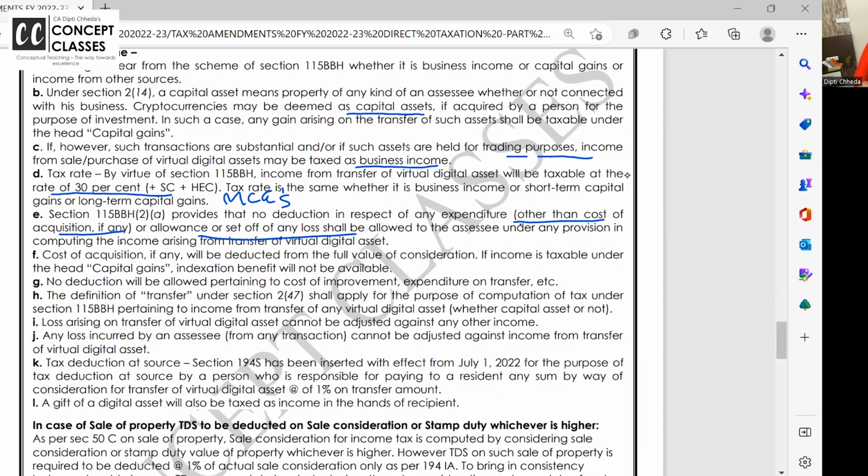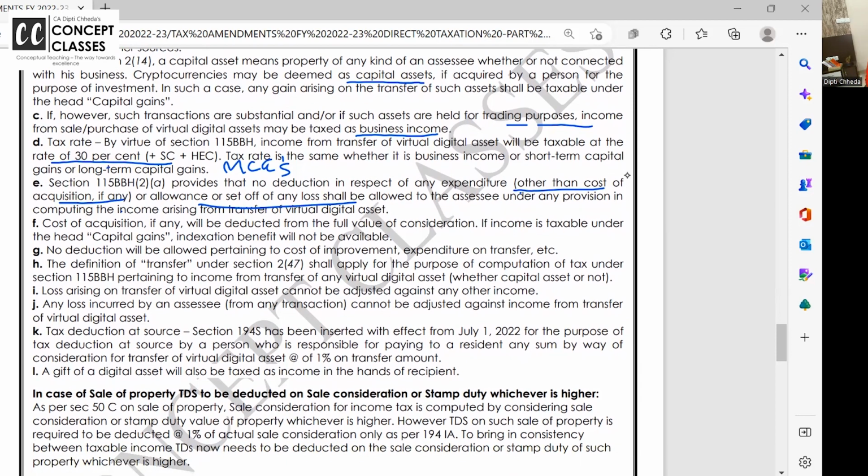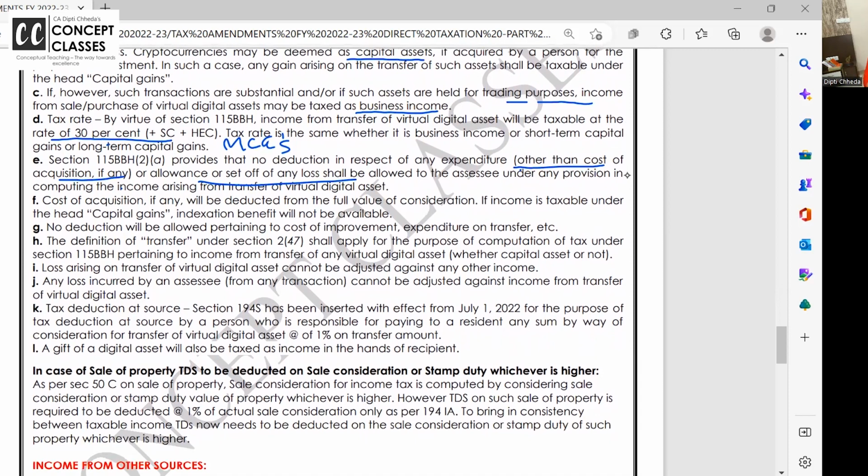Lottery income, how is it taxable? Flat 30%. Can you say I am a housewife, I got lottery of 5 lakh, at least give me 2.5 lakh basic exemption? No. Can you set off your business losses? No. Can you say KBC mein prize to laga, but from Hyderabad to Mumbai I have traveled, my to and fro expense? Or I got lottery income, but lottery kharida 50,000 ki? Nothing doing. No expense, no set off, no basic exemption, nothing. But here one thing allowed is the cost of the cryptocurrency you are allowed to deduct, but not related expense. Clear? And whatever income you get, flat 30% with surcharge and cess.